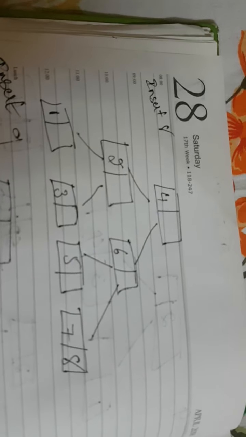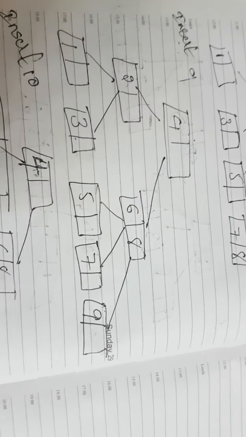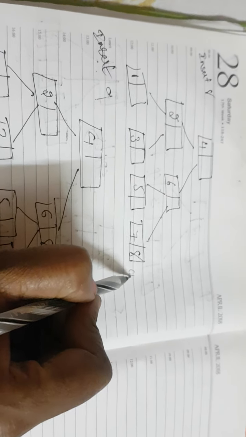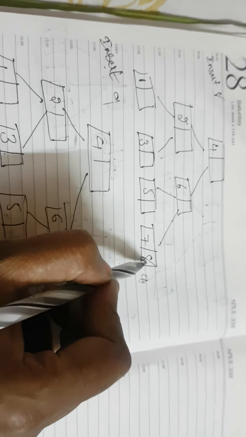Now I insert the 8. 7 has an empty leaf node, so 8 will be placed there. Now I want to insert the 9 value. Here, 9 I have to place in this node with 4, 2, 6. Here I want to place 9, but there is no empty leaf node, so I want